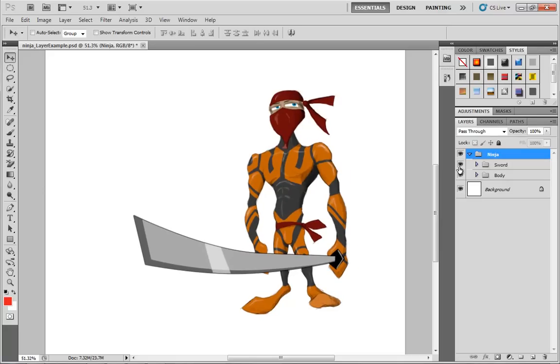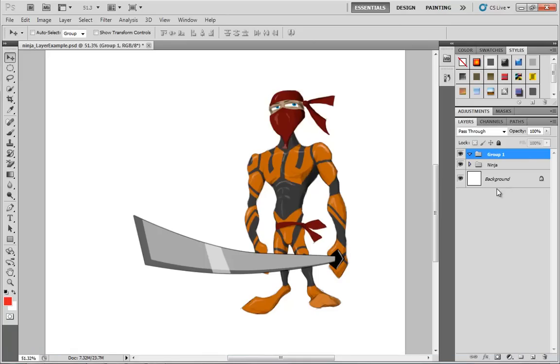If we step it open, we have the ability to take the sword away, so we can just turn the sword on and off. And then, of course, we have the individual control over any part within it. I do want to mention that if you really like nesting groups, you can have up to 10 layers in the hierarchy, and that is it. So what do I mean when I say that? Let me go ahead and show you.